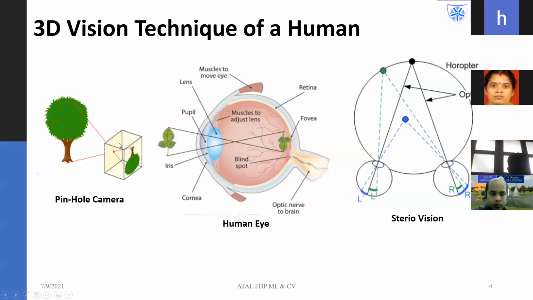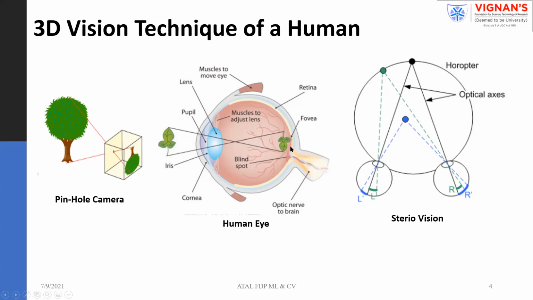The same analogous concept exists in our eye. Your eye consists of a lens and cornea. So this is your object. Light illuminated from the object passes through the cornea as well as the lens, and at the back we have the retina. There the image is formed. So if you observe both processes, they have the same principle.